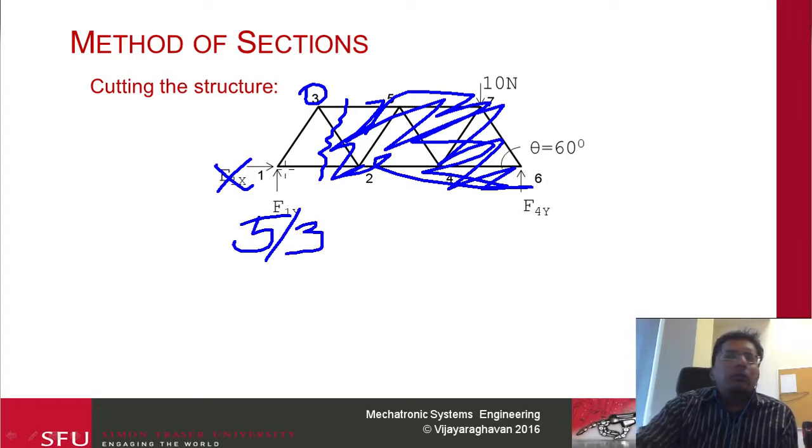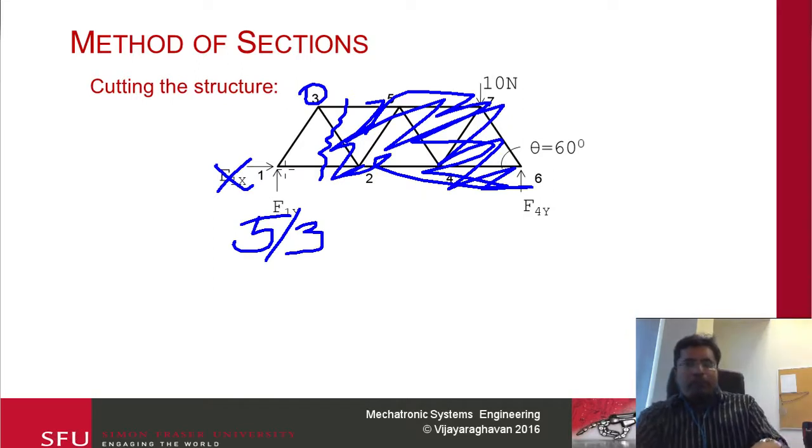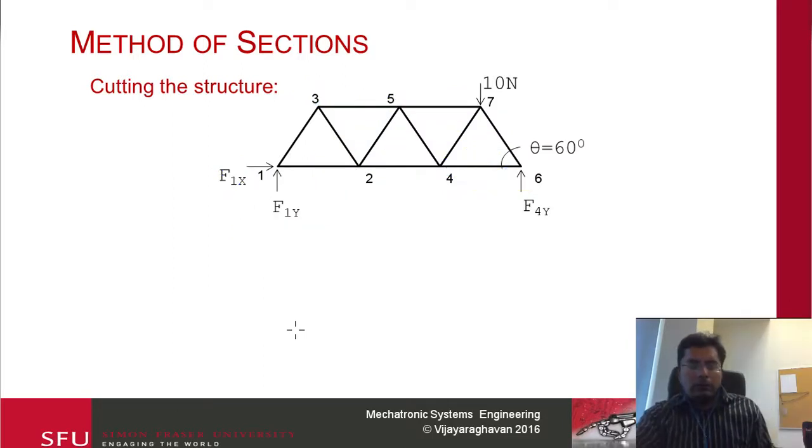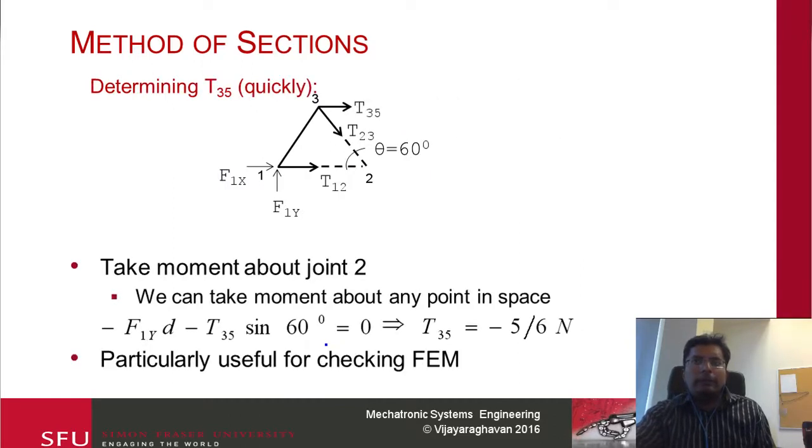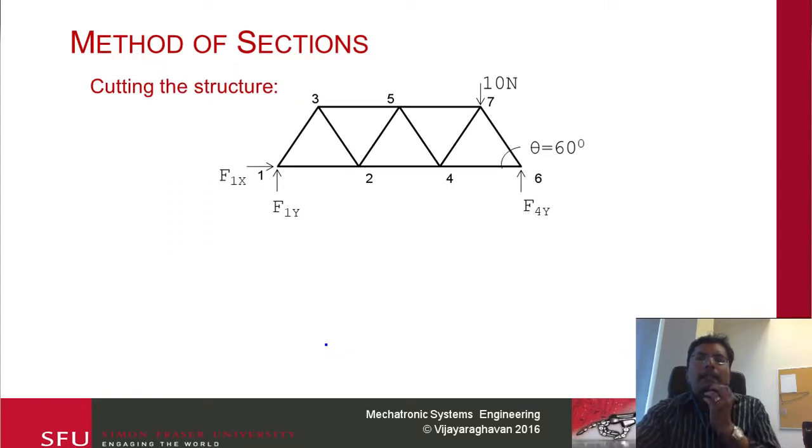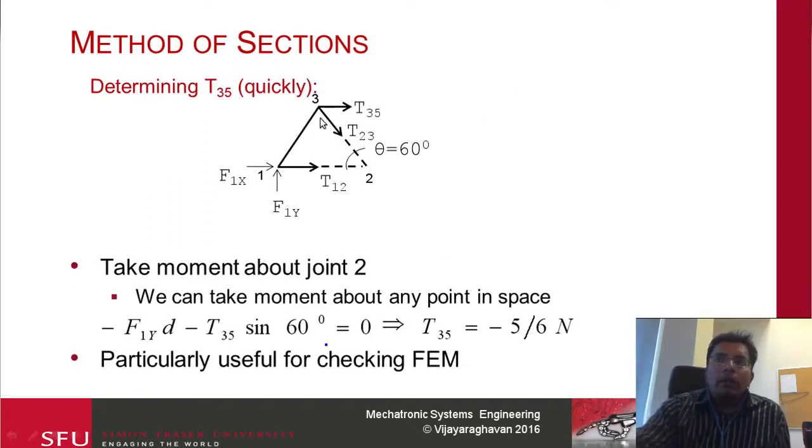Maybe I should redraw this particular structure. So when I do that, I'm going to get these forces.